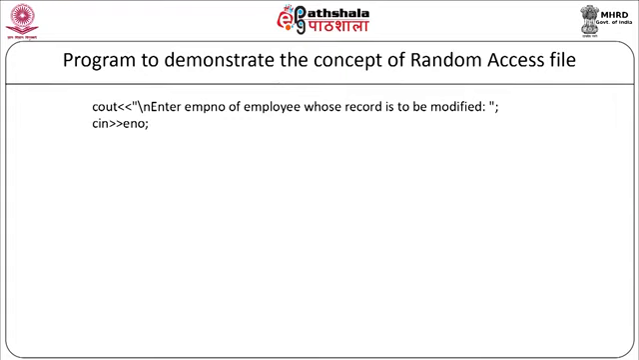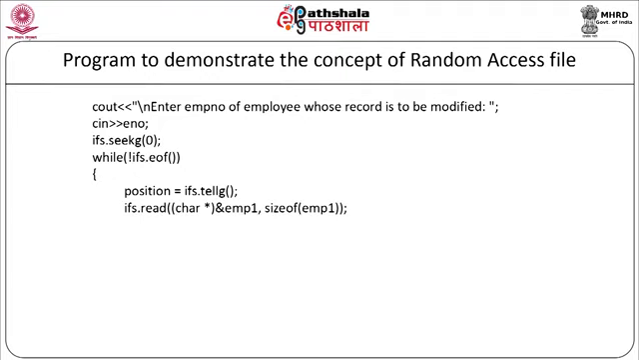We will ask the employee number from the user. We will find that employee number in our file and that employee record will be directly modified. This is basically the random access logic that we are going to use. ifs.seekg 0, while not ifs.eof, position is equal to ifs.tellg, ifs.read (char*) employee1 comma sizeof employee1. So we are reading from the file and we are going to match it with the employee number that the user has entered to modify.